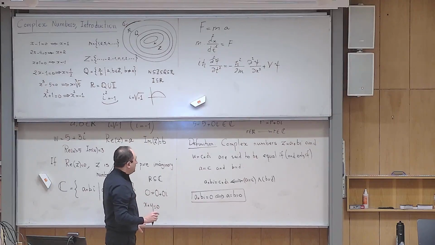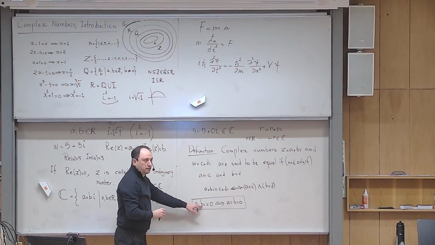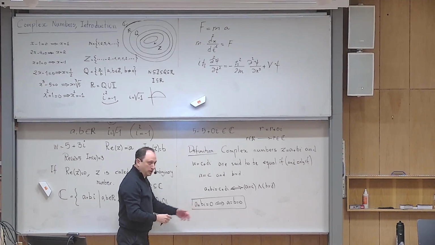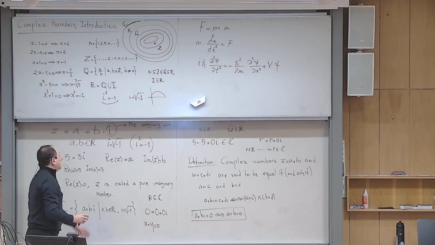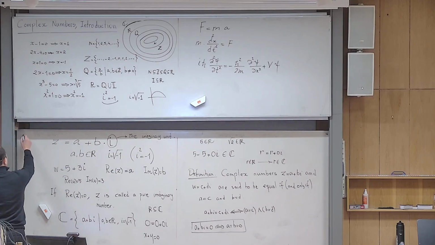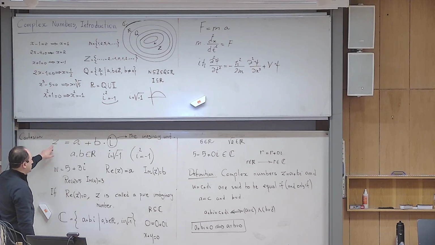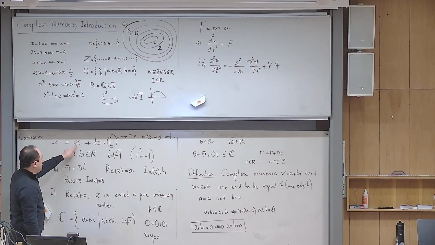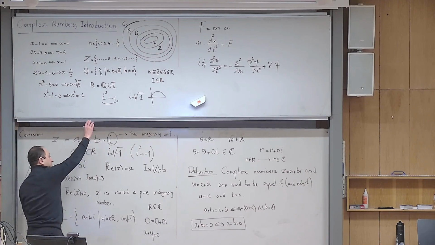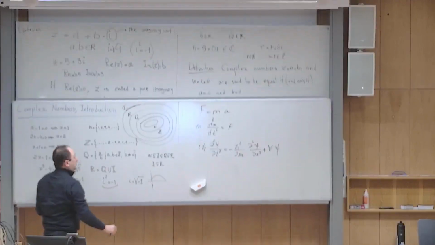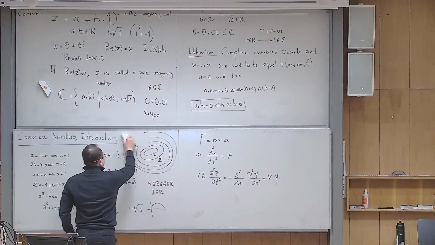Now, for the time being, A and B are real. We will talk about what happens if A and B themselves are also complex numbers. But if I ask you what a complex number is, and by the way, this is called the standard or Cartesian form of the complex number. So when I say write this in standard form, you have to write it as a real number plus another real number times i.